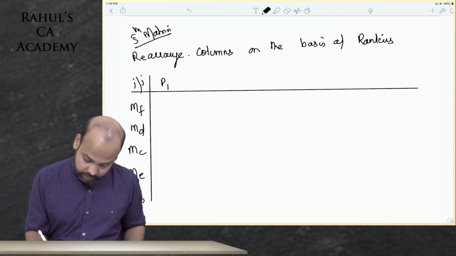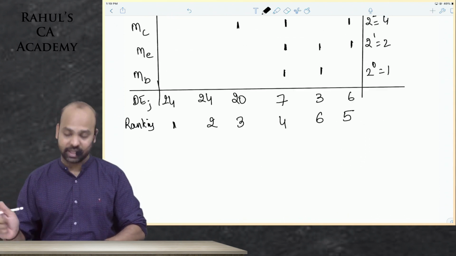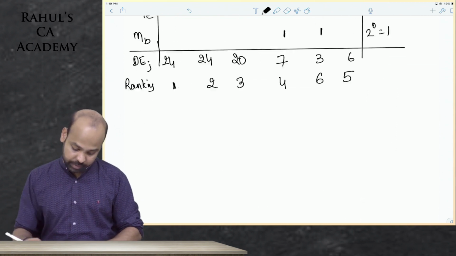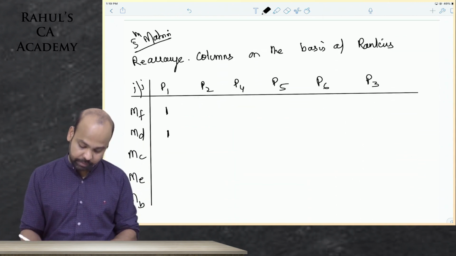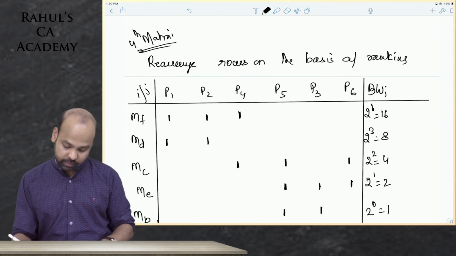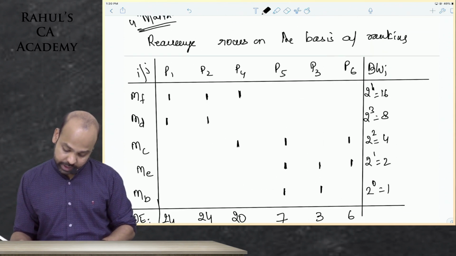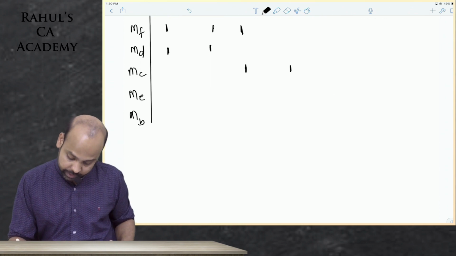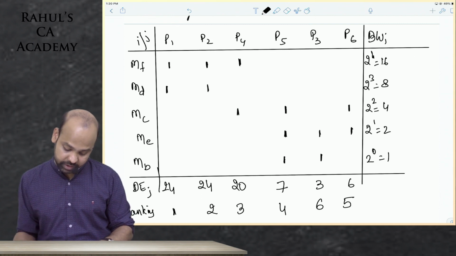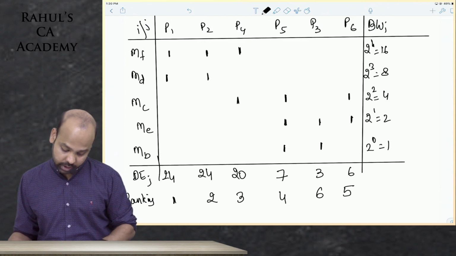These are the 5 machines, guys, and the parts, beta, are P1, P2, P4, P5 will be written as it is. P1, P2, P4, P5. It is only part 3 and 6 that are interchanging, guys. You will have part 6 and part 3. So I'll just copy, beta. Part 1 requires processing on MF and MD. Part 2 requires processing only on MF and MD. Part 4 requires processing on MF and MC. Part 5 requires processing on MC, MD, ME and MB. Part 6, beta, now first MC and ME. And then part 3, guys, is ME and MB.